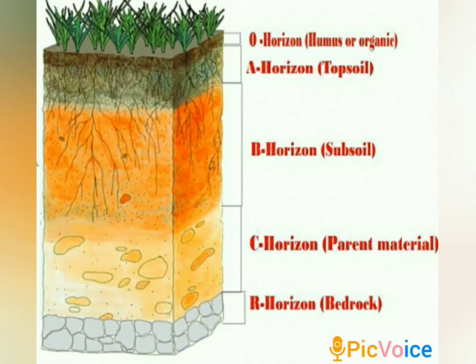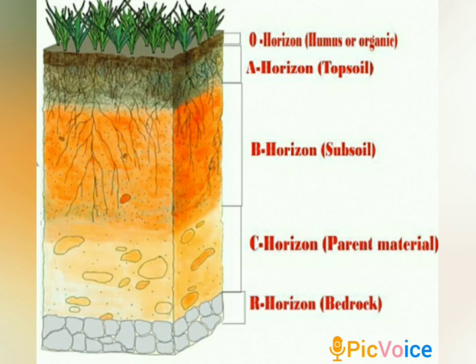The O horizon is also known as the organic horizon. The O1 region constitutes fallen leaves and plant debris, whereas in the O2 region, the upper portion is partly decomposed, whereas the lower portion is completely decomposed. The A horizon is divided into 3 parts, A1, A2, and A3. A1 horizon. It is the top substratum that is subjected to leaching and has the highest organic matter. It is dark in color and rich in humus.